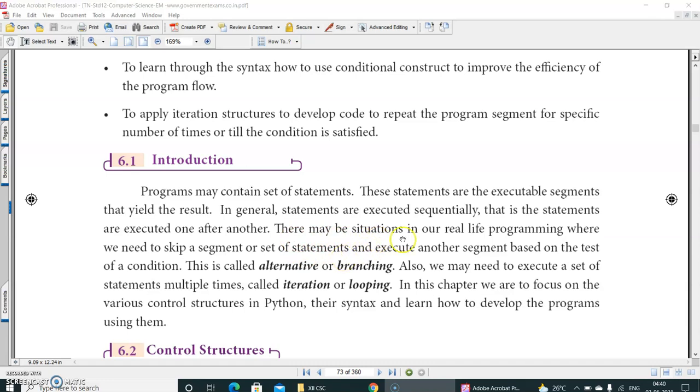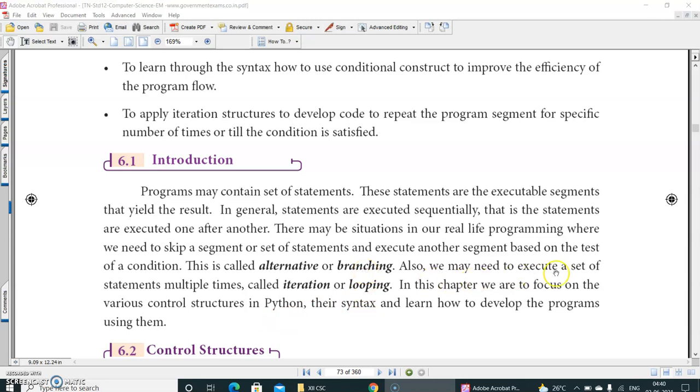There may be situations in our real life programming where we need to skip a segment or a set of statements and execute another segment based on the test of a condition. This is called alternative or branching statement. That means based on the condition, you shift whether it is this place or some other place, like that. We use if else. Do you remember that, right?